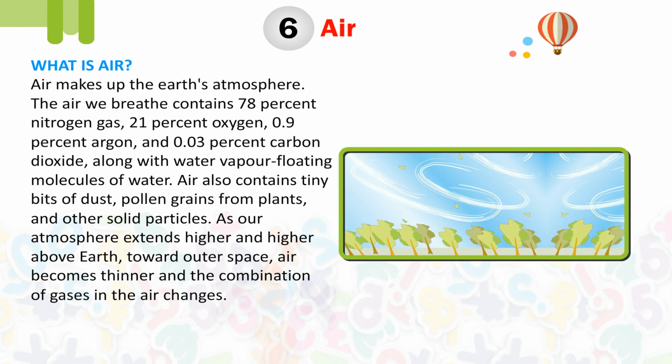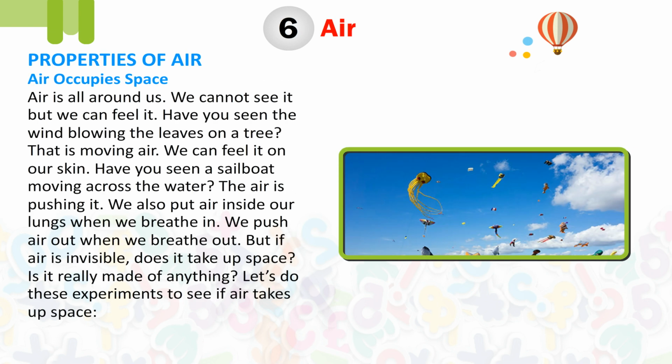What is air? Air makes up the Earth's atmosphere. The air we breathe contains 78% nitrogen gas, 21% oxygen, 0.9% argon, and 0.03% carbon dioxide, along with water vapor, floating molecules of water. Air also contains tiny bits of dust, pollen grains from plants, and other solid particles. As our atmosphere extends higher and higher above Earth towards outer space, air becomes thinner and the combination of gases in the air changes.